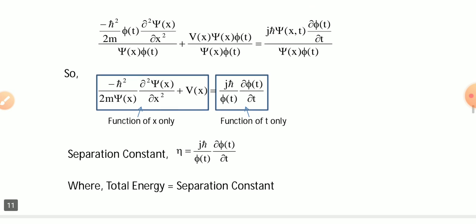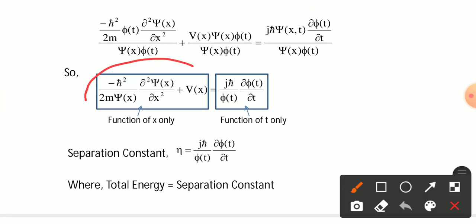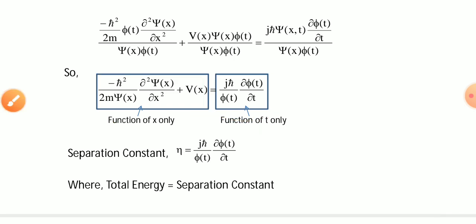Here the left-hand side term is defined as the total energy, and this one term is defined as the separation constant. So the total energy E is equal to the separation constant η.